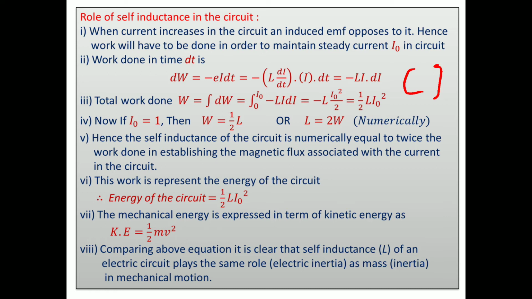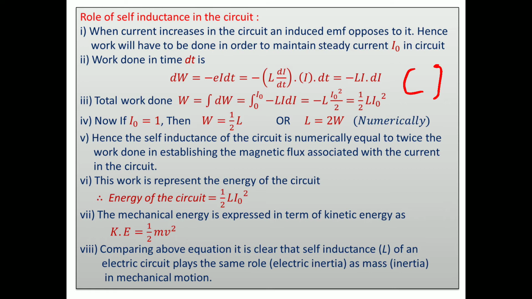Now if I0 equals 1, then W equals half L, or you can take L equal to 2W numerically.